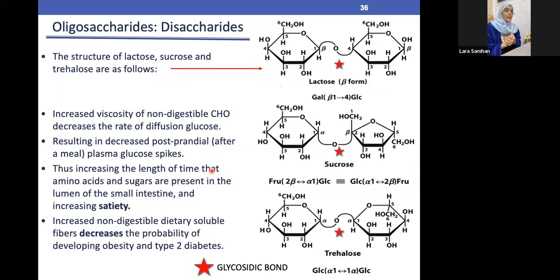Okay, now this slide is the second most important slide in this lecture. Tamam. The first slide was the one with lots of figures that we explained, and this is the second most important slide. So we have here 3 examples, the first, the second, and the third. As we said, to know the D and the L configuration is quite difficult in those structures, and we mainly use those structures to know is it alpha or beta. As we said, alpha is opposite: the OH is opposite the CH2OH.